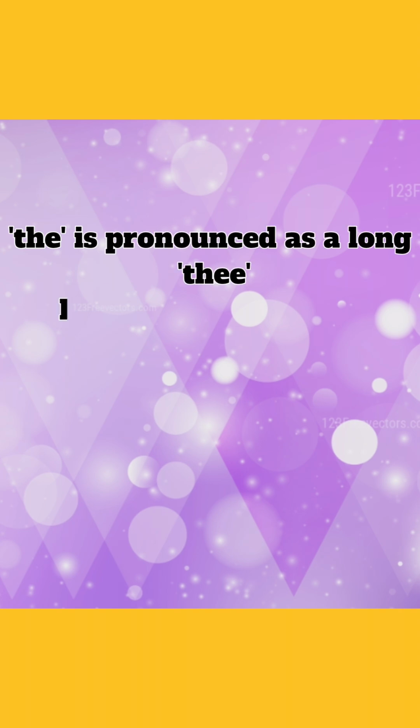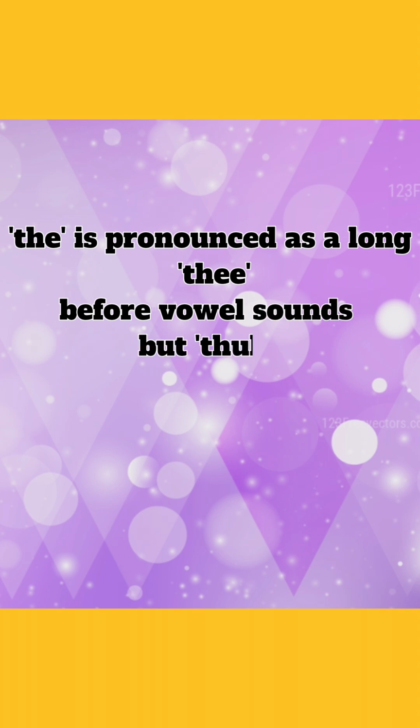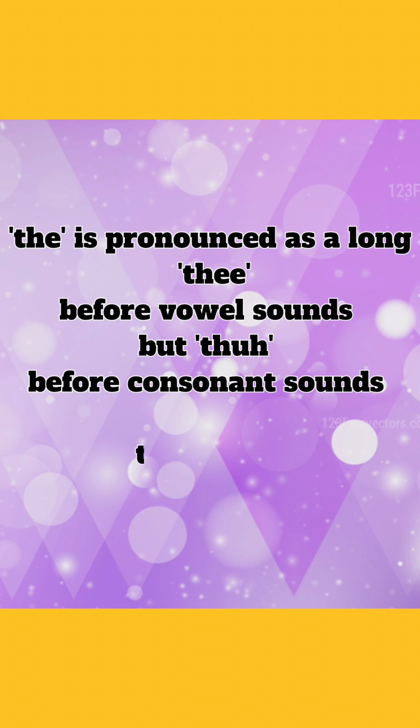A point to remember is that the is pronounced with a long "ee" sound when it comes before a vowel sound and with a short sound like "thuh" before a consonant sound. For example, the apple is pronounced "thee apple". The house is pronounced "thuh house".